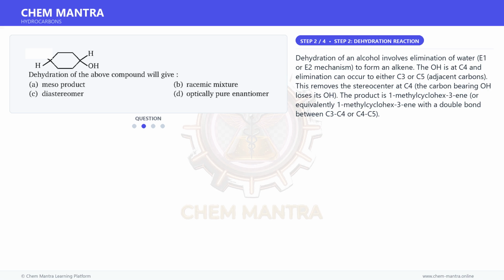Dehydration of an alcohol involves elimination of water, E1 or E2 mechanism, to form an alkene. The OH is at C4 and elimination can occur to either C3 or C5 adjacent carbons. This removes the stereocenter at C4. The carbon bearing OH loses its OH. The product is 1-methylcyclohexene, or equivalently 1-methylcyclohexene with a double bond between C3, C4 or C4, C5.